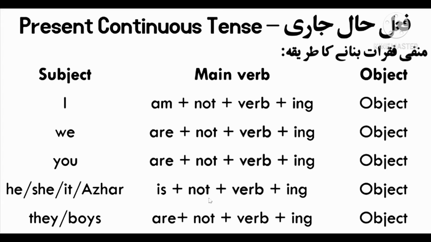Now move towards the method of negative sentences of present continuous tense. The method is the same, but we only put not after is, am or are. Understand? And the whole method is the same. We use is with a singular pronoun or any singular name. We use are with a plural pronoun or any plural name, and we use am with only I. Now move towards its sentences.